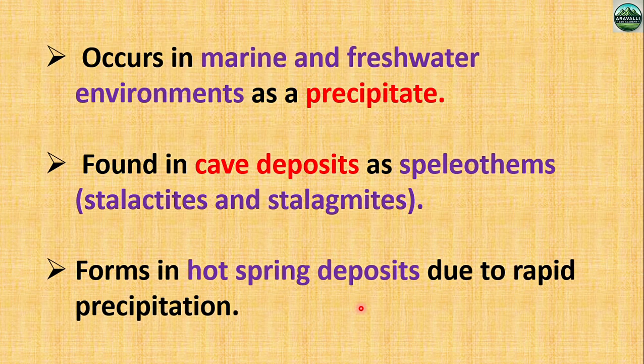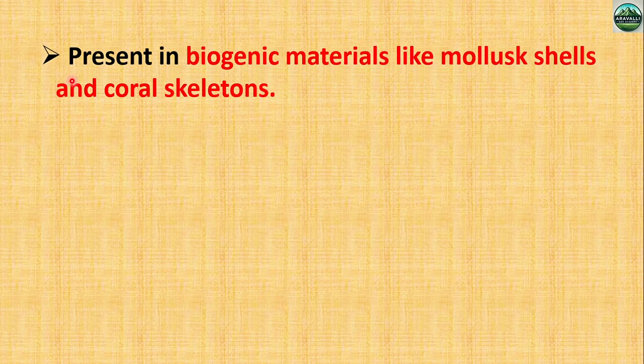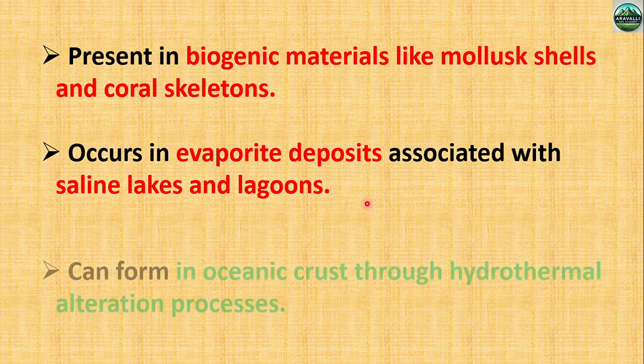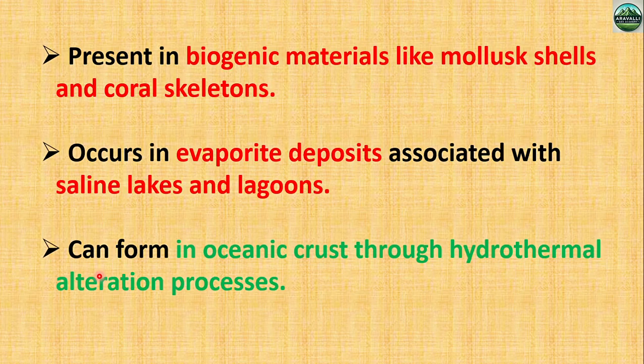Aragonite is also found in hot spring deposits due to rapid precipitation. Aragonite is present in biogenic material like mollusk shells and coral skeletons also. Aragonite also forms through evaporation as an evaporite deposit and is associated with saline lakes or lagoons. Aragonite can also form in the oceanic crust through the hydrothermal alteration process.